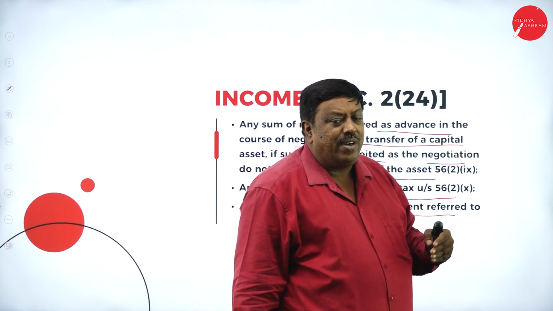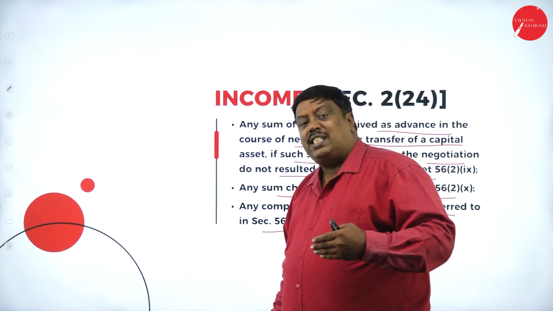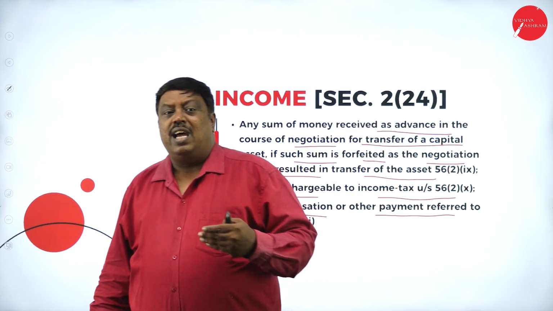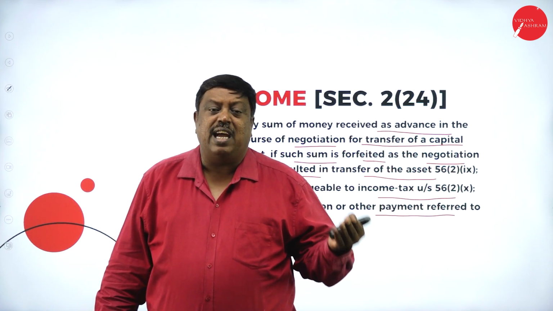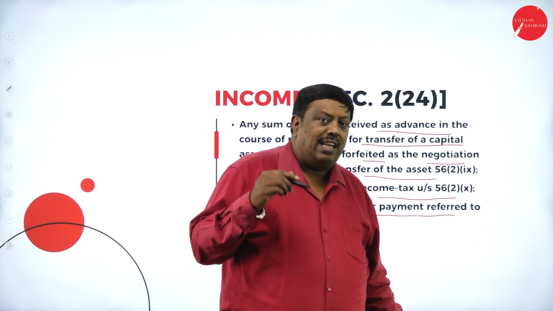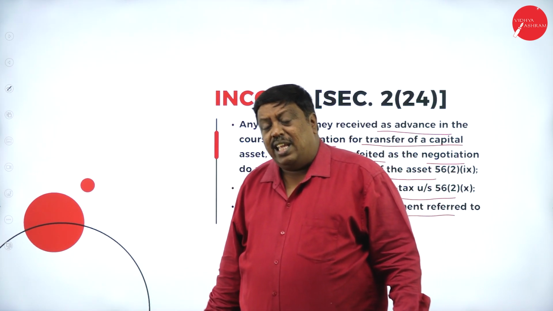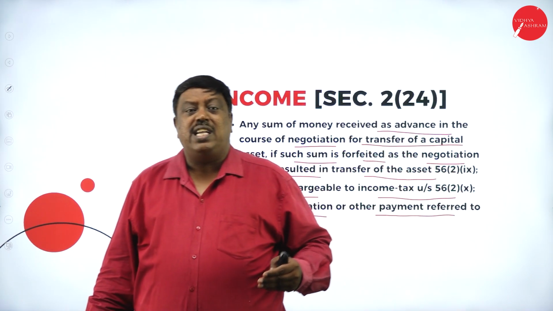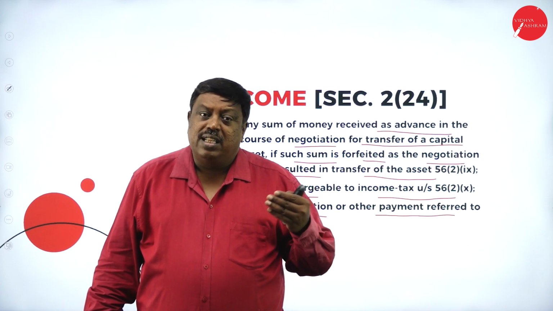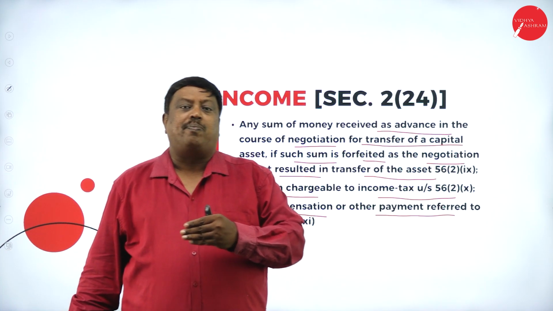So we should know under which head of income it is taxable. For example, if I am an employee and my employer is paying any amount for the work I have done, it is treated as salary and is taxable under the head of income from salary. If I receive any rent from a tenant, that amount will be treated as income from house property.